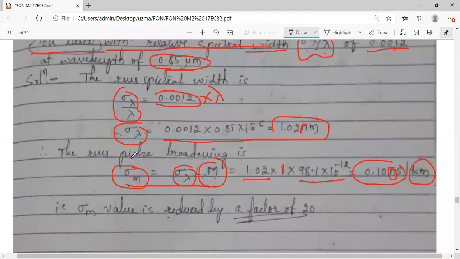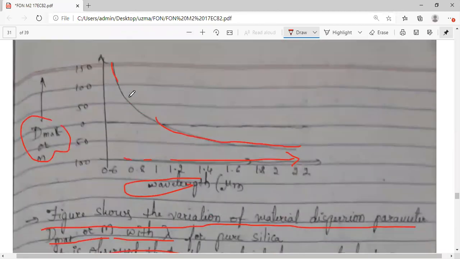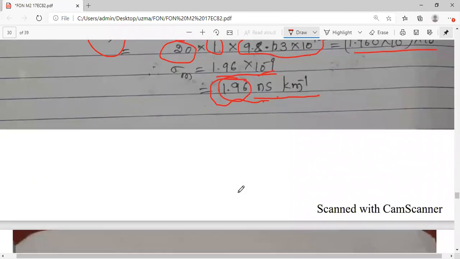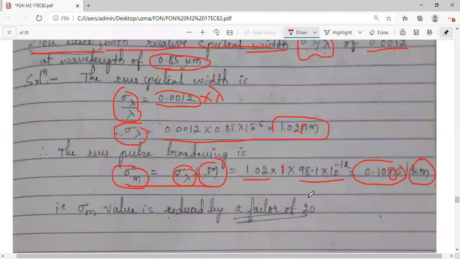So just have a comparative study. When we used LED in the previous problem, what RMS pulse broadening did we get? 1.96. If you just shift the decimal value, it is around 19.6, that is approximately 20. Again the tens values will change here. Here, if you shift the value, it is 1.0. You just shift one term and take it in terms of nano; you can take tens to other powers. Whatever tens power the shift needs, you can arrange accordingly.